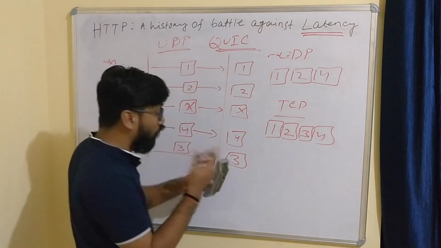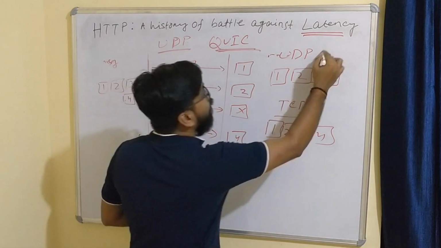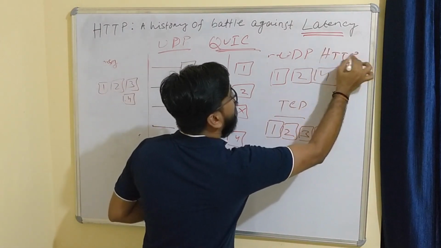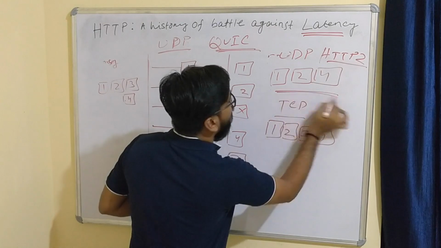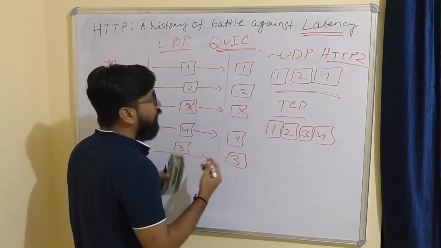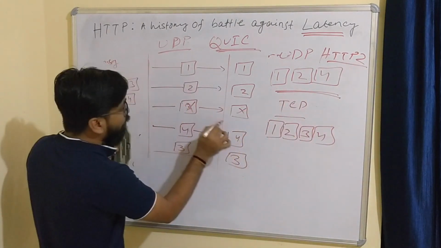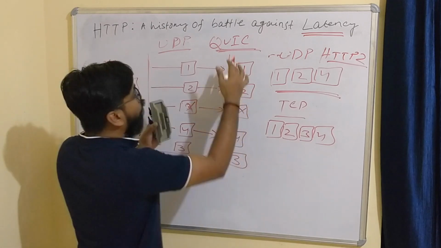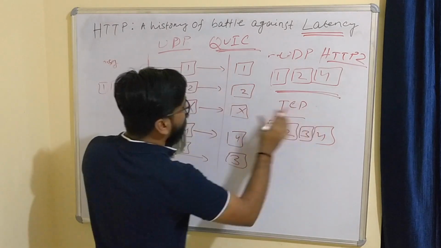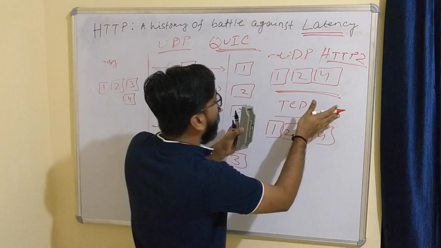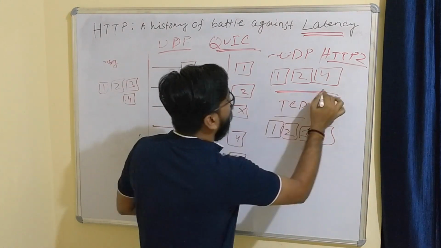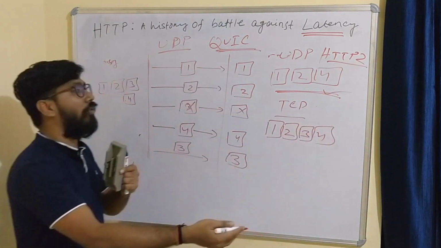So in QUIC, what happened? These streams are also in HTTP2. In HTTP2, these are dependent, means this stream will depend on and wait for all the transport, means all the data to be received on the server side.